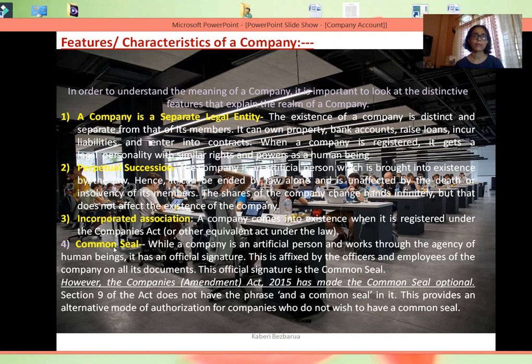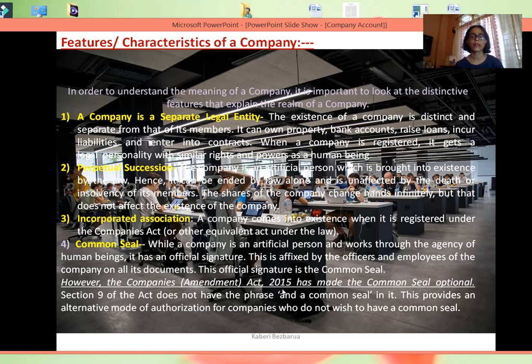As a result, the company has to show its existence on any paper that it has entered into a contract. It has a common seal. The company proves its name or its existence with the help of the seal. So every document that is transacted between the company and any other third parties has to bear the seal of the company. But there is an exception to this by the amendment of the Companies Act in 2015.